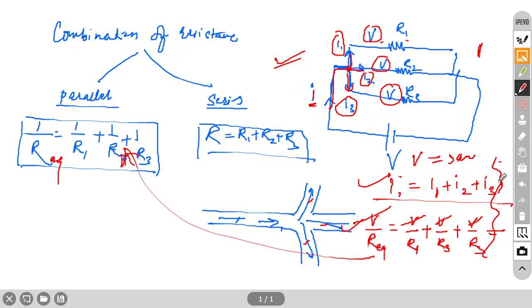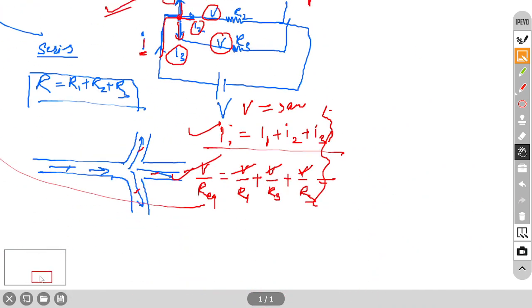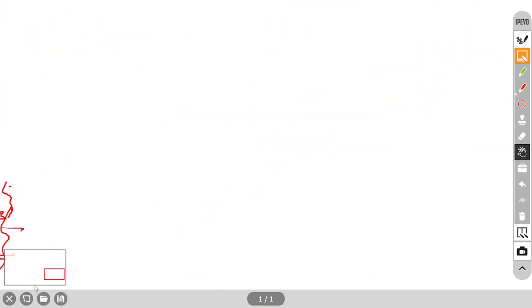Similarly, we have the series combination. Again, in case of series combination also we have to apply Ohm's law.